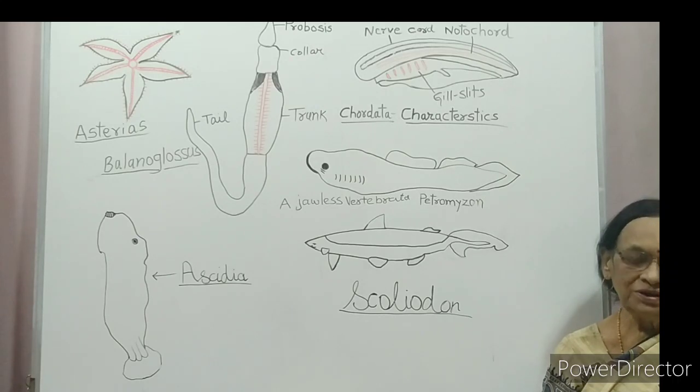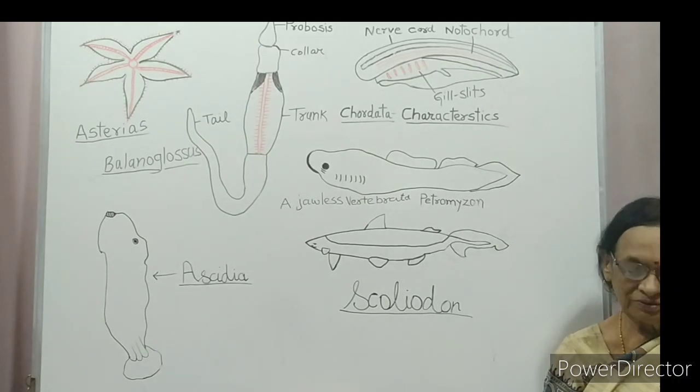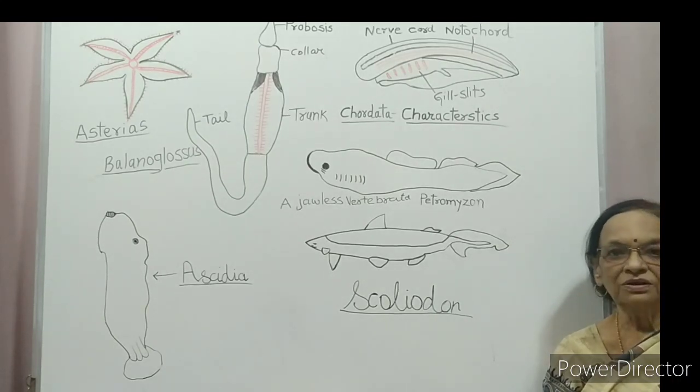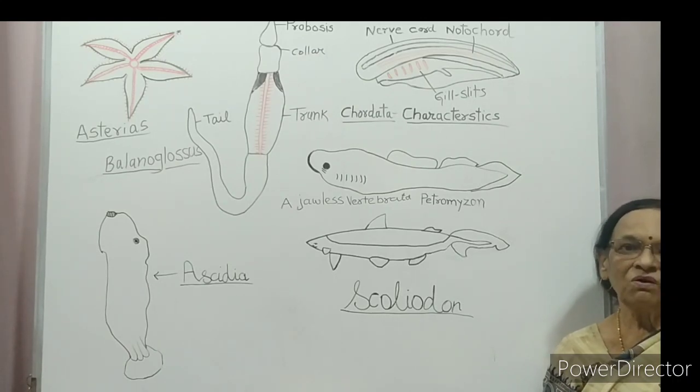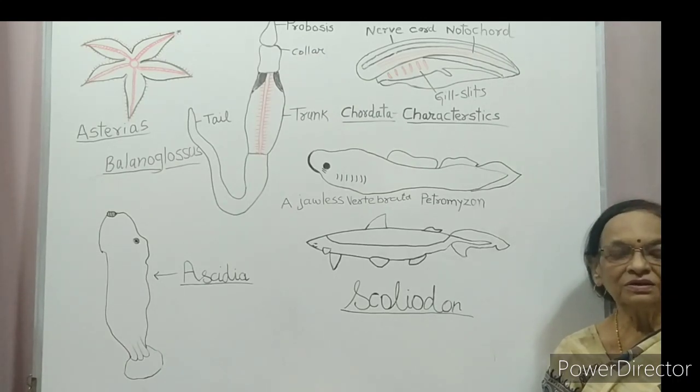It is divided into 2: Pisces, which bear fins, and Tetrapoda, which bear limbs. So now we begin with Pisces, the fishes. They are of 2 types, Chondrichthyes and Osteichthyes.